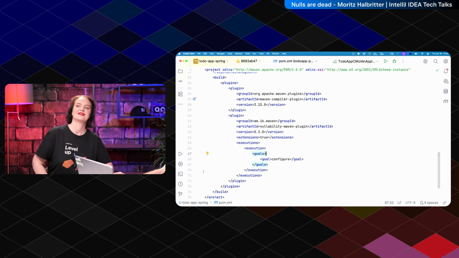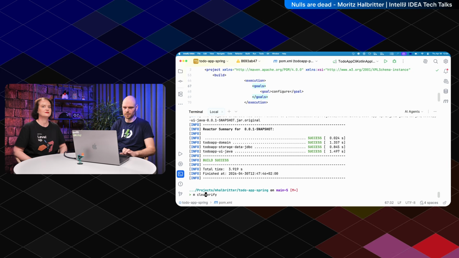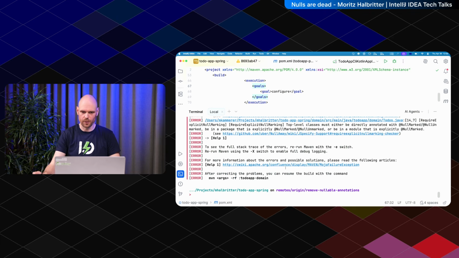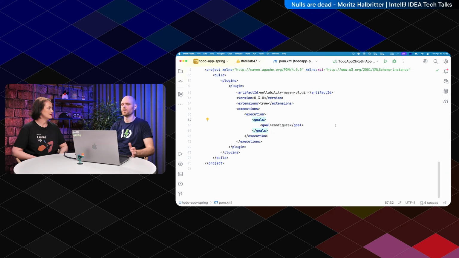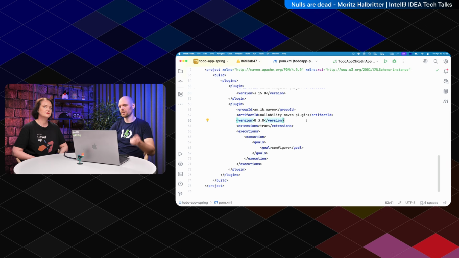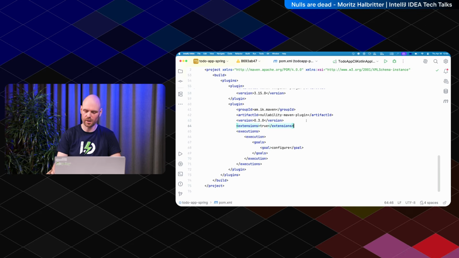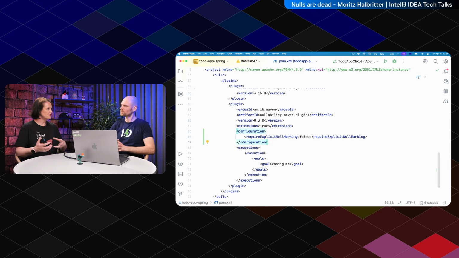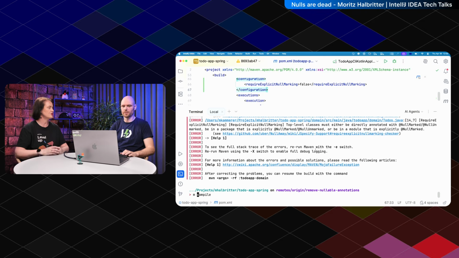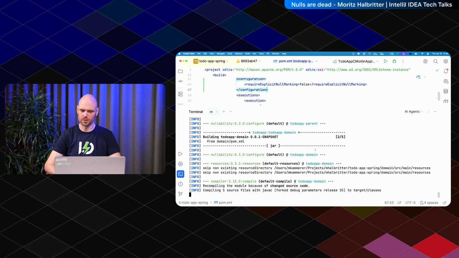Let's run our build. It starts to scream because we don't have any package-info files with @NullMarked on there. But instead of copy-pasting this @NullMarked in every package, what I would do is first configure the nullability plugin to opt out of the explicit null marking, because we're just getting started. So instead of having to mark everything, you want to do it bit by bit, and in the meantime, while you're working on it, you want to ignore these warnings. If I compile now, everything is fine.